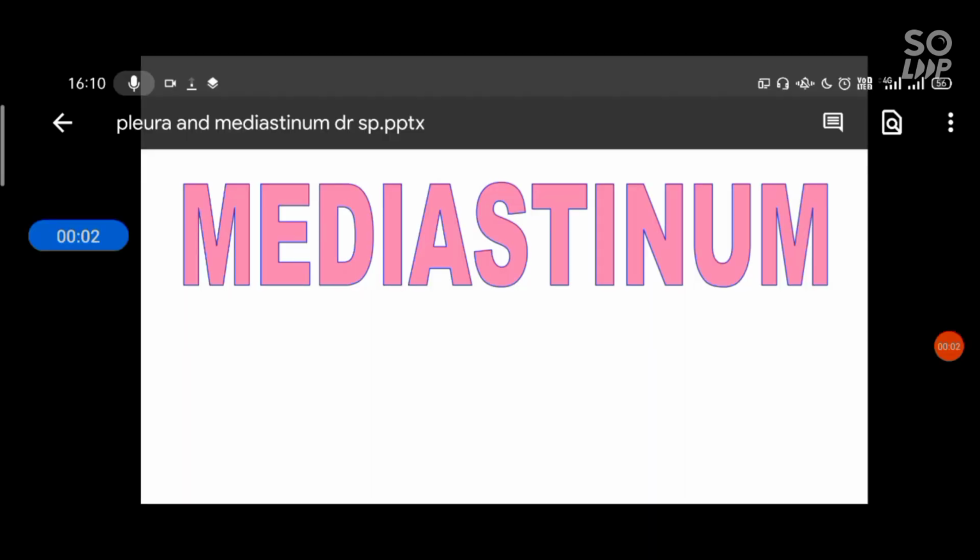Mediastinum of pleura. The mediastinum is the middle space left in the thoracic cavity in between the lungs.